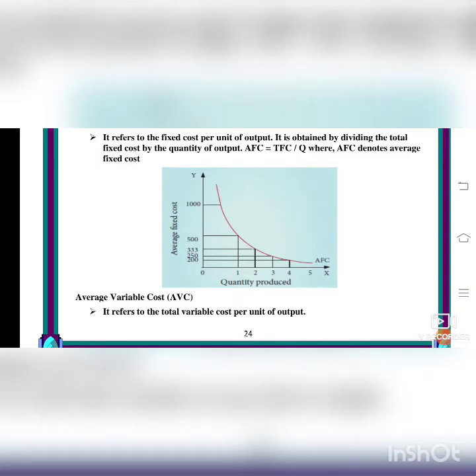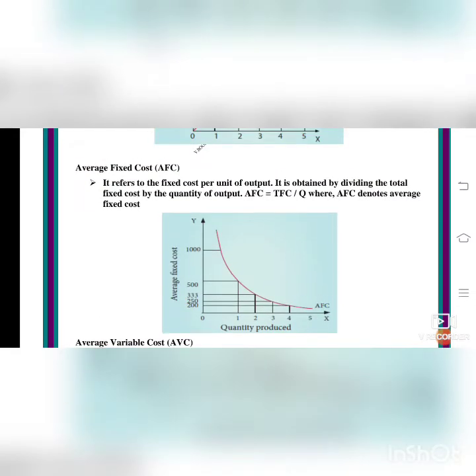the quantity. Okay, so with that you will draw the diagram with that tabular column. You see the tabular column now. The average fixed cost means the fixed cost, it will not change. It refers to the fixed cost per unit of output. It is obtained by dividing the total fixed cost by the quantity of output. That is, AFC is equal to TFC by Q, where AFC denotes average fixed cost, TFC is total fixed cost, and Q is the quantity, the number of units. Okay, now we see the tabular column. So how to do the calculations?